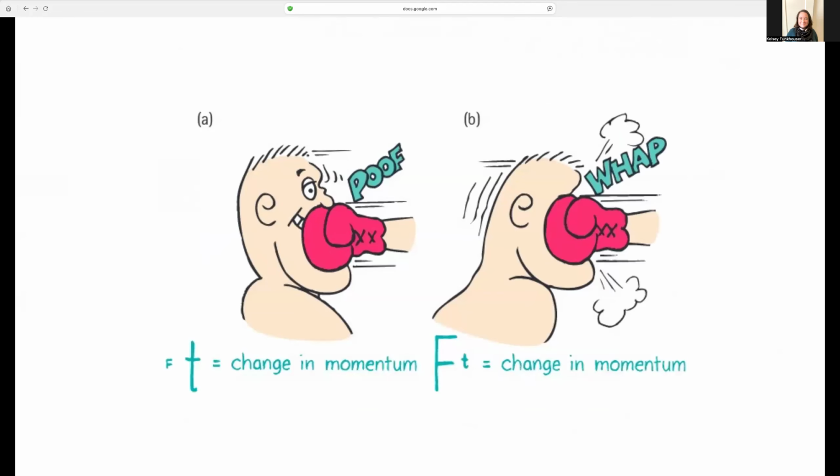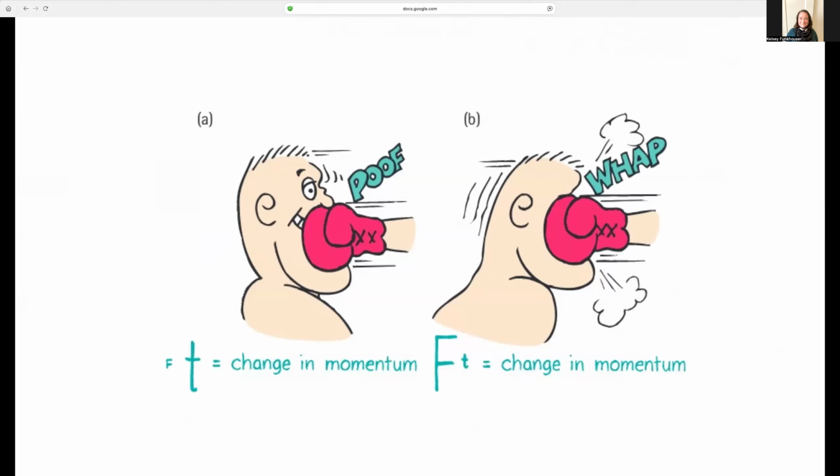Remember, a few lectures ago, we talked about the boxer and the punching bag. This time, the boxer is boxing with someone, getting punched himself. So how he reacts to the punch determines the force he feels.